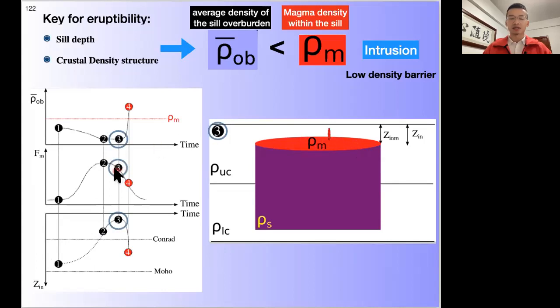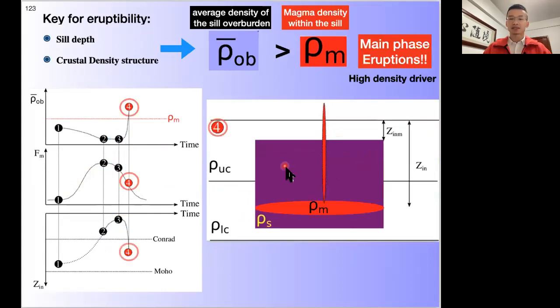Then as we keep increasing, the flux allows the seal to intrude to the shallowest depth. However, at this point, the flux begins to decrease and the heat input is lower. So the seal is not able to sustain the heat loss to the surface at that shallow depth. The seal has to intrude into a much deeper depth. But because this part of the upper crust has been replaced by the previously intruded seals, the density structure along with the deeper seal depth causes the average density of the seal overburden to become larger than that of the fluid magma, and main phase eruption happens.